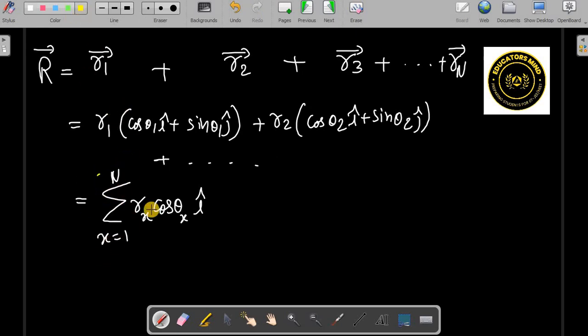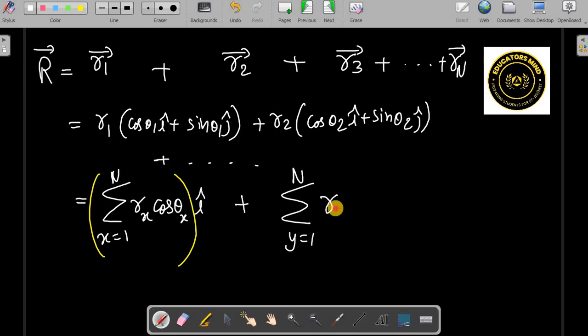So this will be the summation of x components. In the same manner we can write the summation over y going from 1 to n of ry sin theta y, and this is j cap. So we can club them like this, isn't it? So n number of vectors can be easily calculated in this manner. So these are important things.